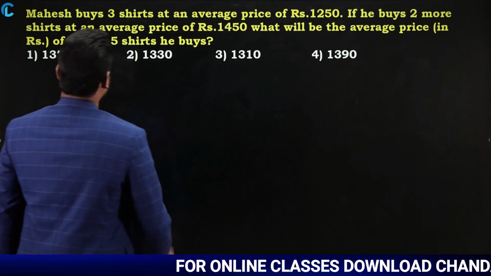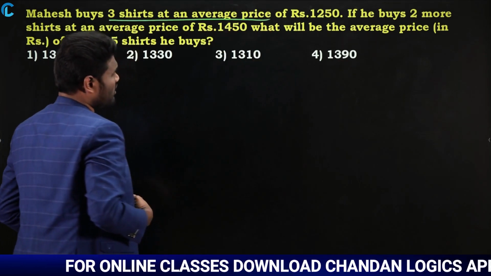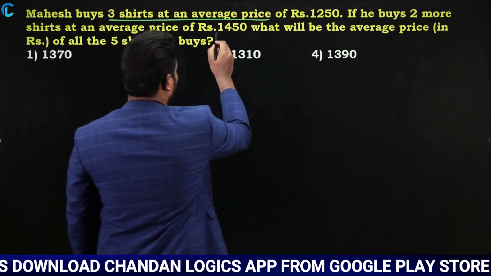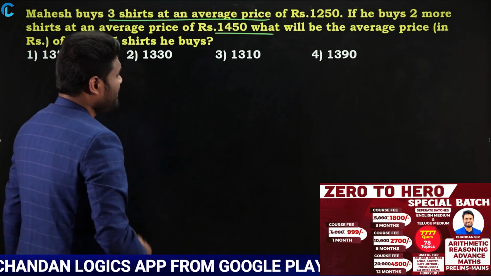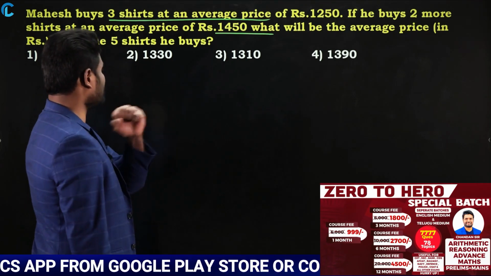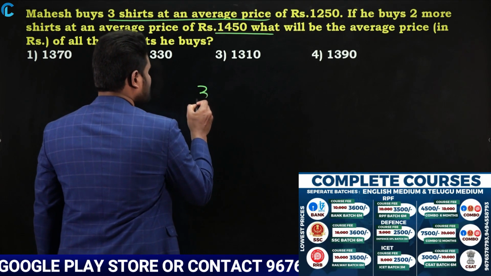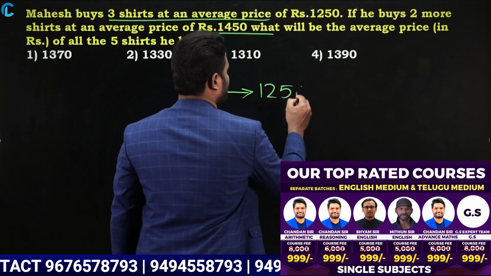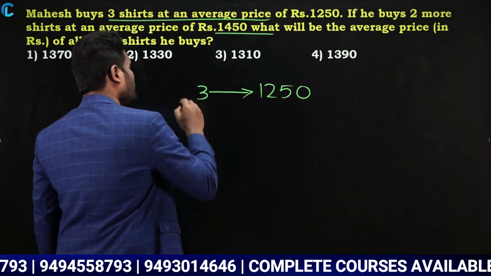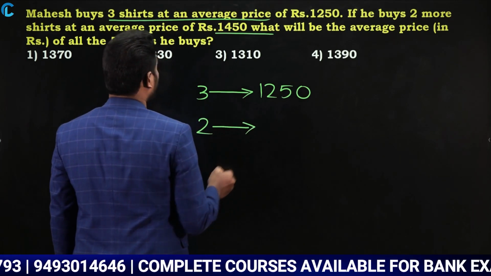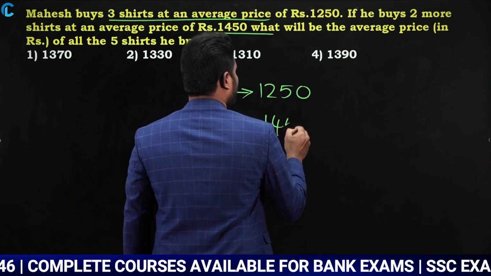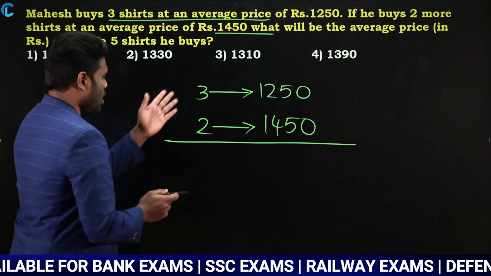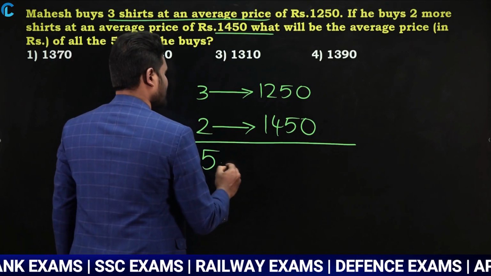Mahesh buys 3 shirts at an average price of 1250. If he buys 2 more shirts at an average price of rupees 1450, what will be the average price of all 5 shirts he buys? Very simple. So Mahesh, what he has done? First he bought 3 shirts where average price is 1250. Next what he has done? He has bought 2 more shirts where average price is going to be 1450. Now you are supposed to find what is the average price of all the 5 shirts. All the 5 shirts, that is 3 plus 2, 5 shirts. You need to find this one.